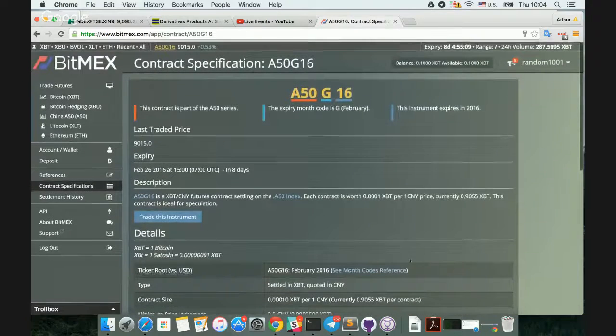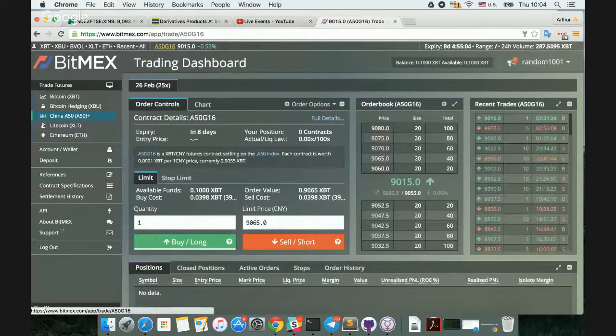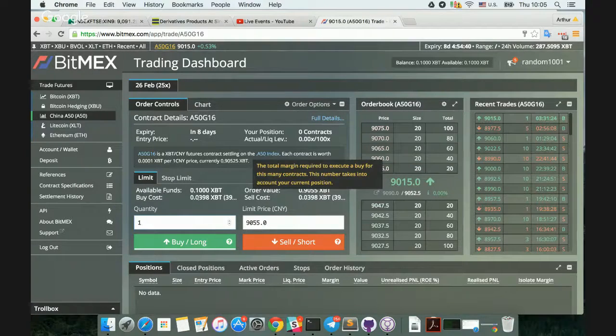So let's go and take a look at the contract live and trading. So right here we see a standard order book. We have someone placing bids and offers on this price. So let's say that you are bullish China. You will be buying this futures contract. So let's buy one contract. So we see one contract. We see the buy cost as 0.04 Bitcoin. Basically, that's the 25x leverage.